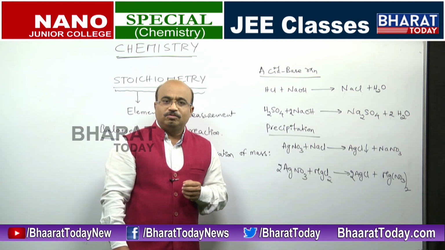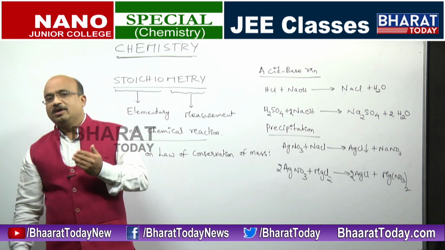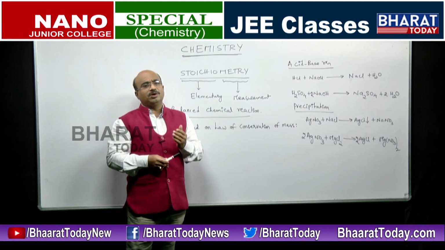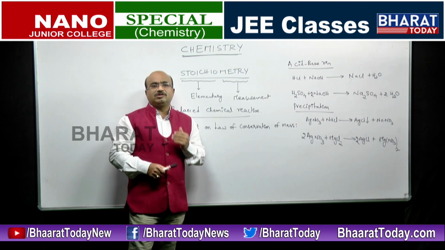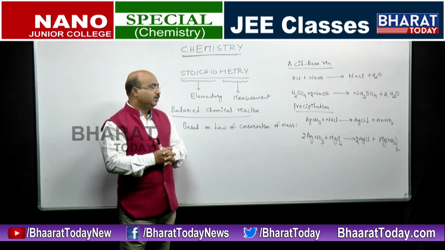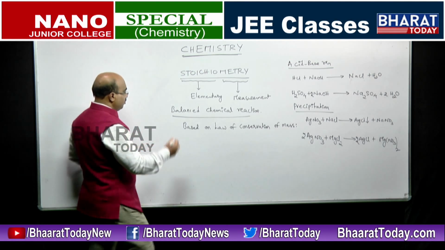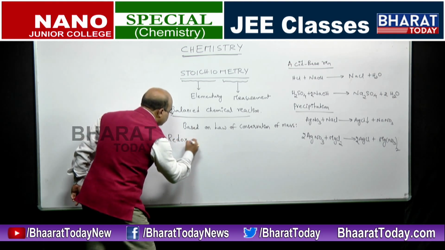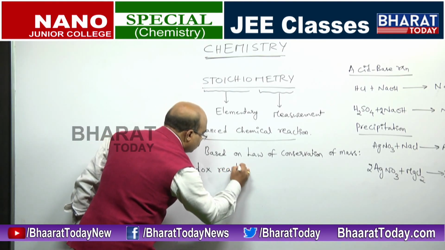So first of all, what we are trying to do now is, as a balanced equation is required, in which type of reactions do we need a systematic method to be followed? That is, mainly we require it for reactions which are called redox reactions.